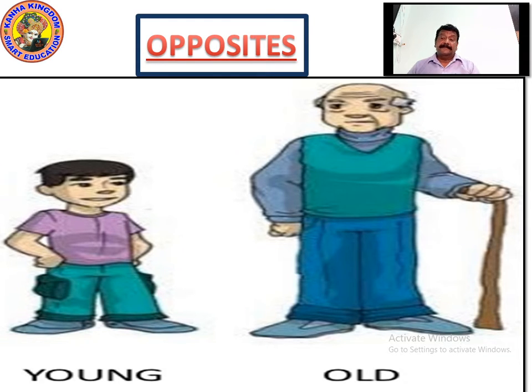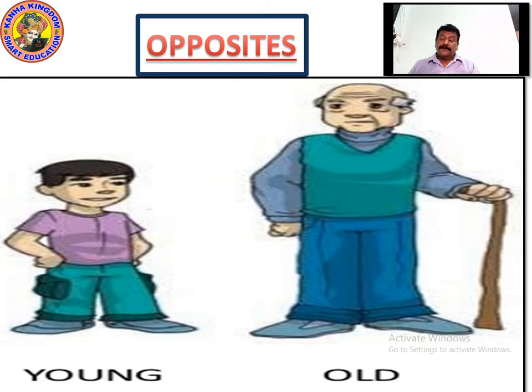What has happened to him? Look at his head. He has turned bald according to his age. When he was young, he must have been the same as this young guy. But now he has grown old. He needs support, right? And his hair is also gone. Now he is an old man, right?